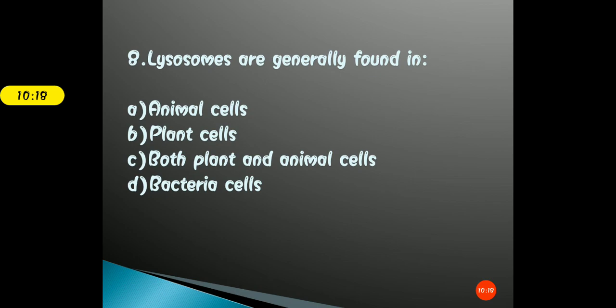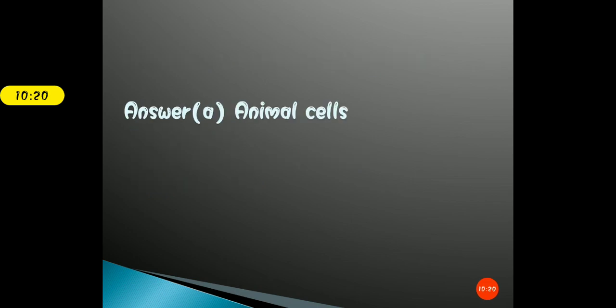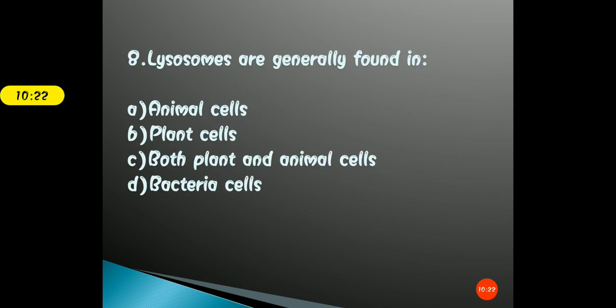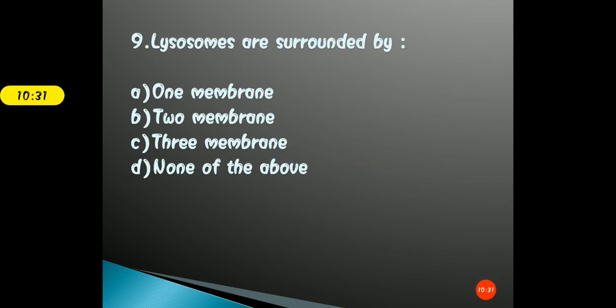Okay, so the correct answer for this question is option A, that is animal cell. Lysosomes are generally found in the animal cell. Okay, moving to the next question. Lysosomes are surrounded by, so many questions on lysosomes, right? The first option is A, one membrane, B, two membrane, C, three membrane, and D, none of the above.